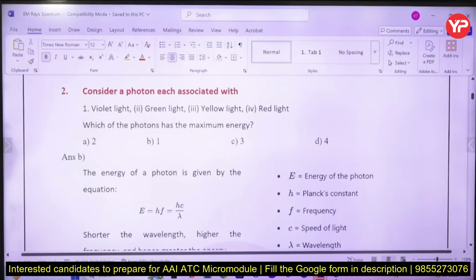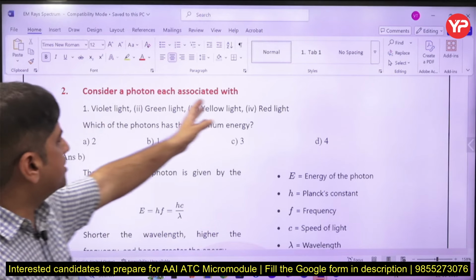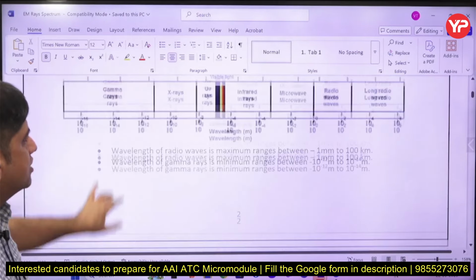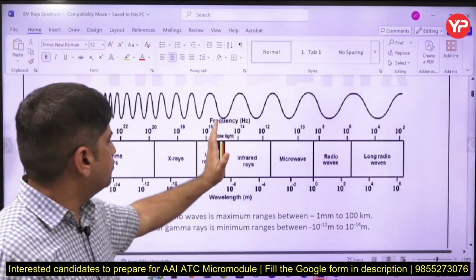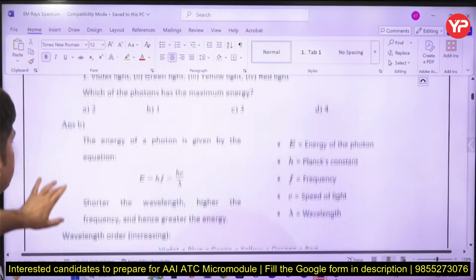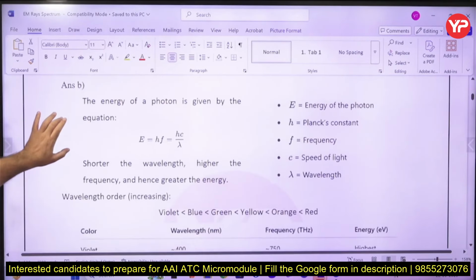Second question, photon is associated with... a photon is a packet of energy. So energy, as I told you, violet is one side, red is another side. Where the frequency is more, violet has more frequency. If violet has more frequency, what do you think is the answer? Violet has more frequency, so it has more energy.